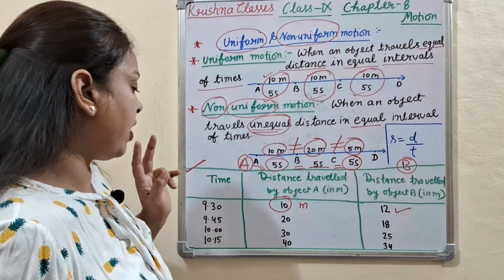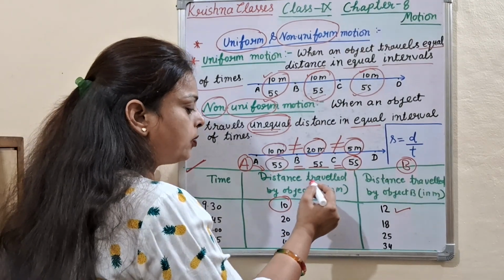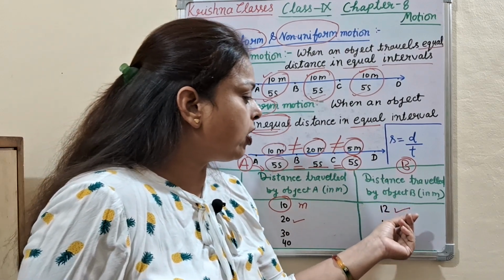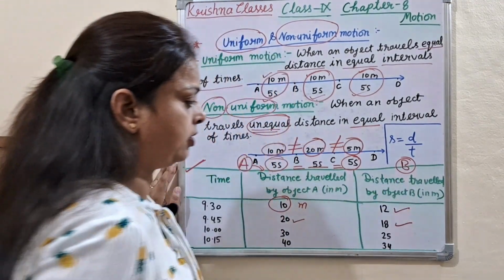At 9:45, distance traveled by object A is 20 meter and by object B is 18 meter.